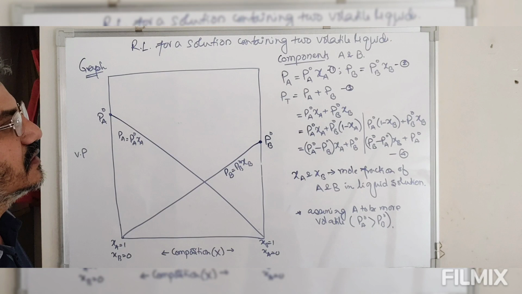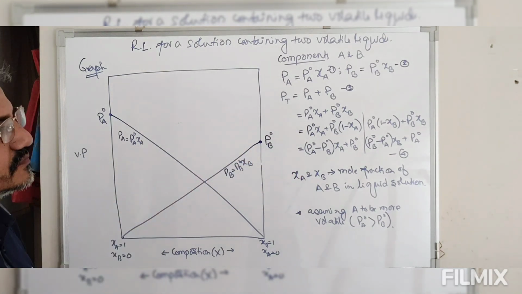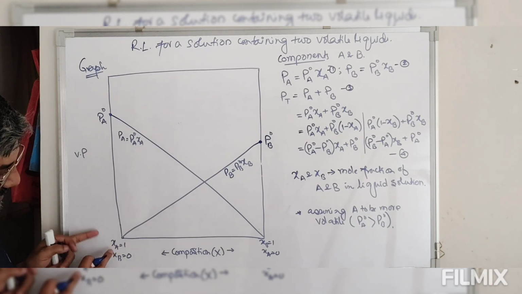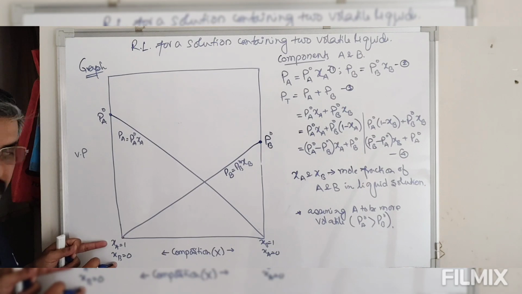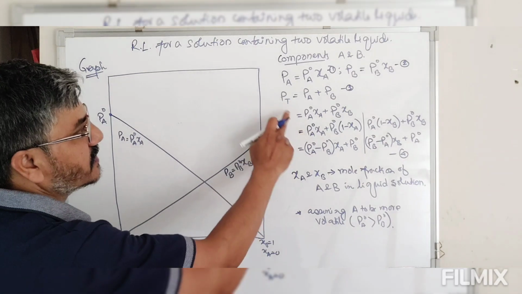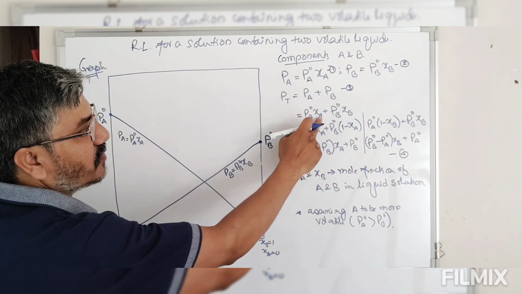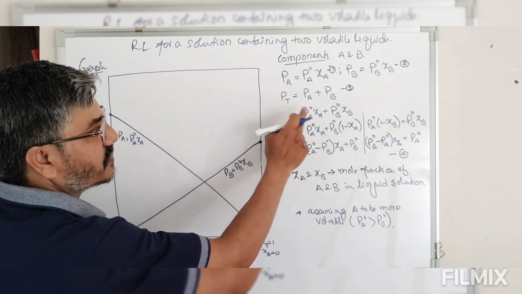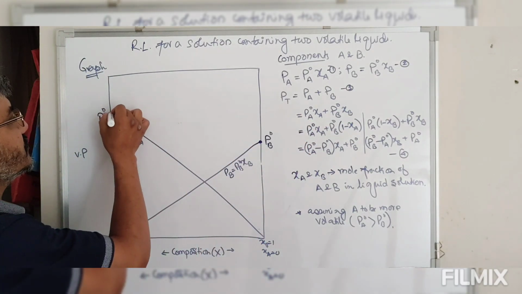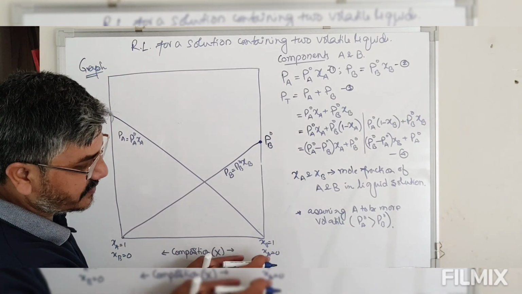Now look at this equation 4. At this point, mole fraction of A is 1, mole fraction of B is 0. If mole fraction of A is 1, total pressure is PA naught XA plus PB naught XB. Mole fraction of A is 1 means PA naught, mole fraction of B is 0 means nothing, so total pressure is equal to PA naught. We have this point. At this particular point, mole fraction of A is 0.